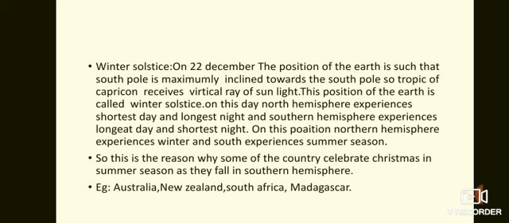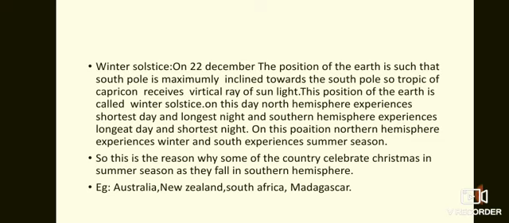And on winter solstice, the position of the earth is such that the southern hemisphere is maximally inclined towards the sun. Because of that, the ray of the sun falls directly over the Tropic of Capricorn. This position happens on 22nd December.